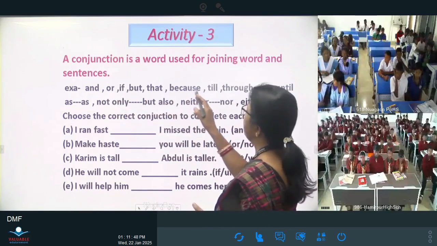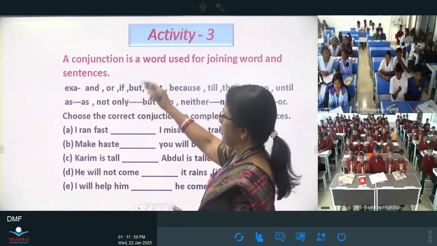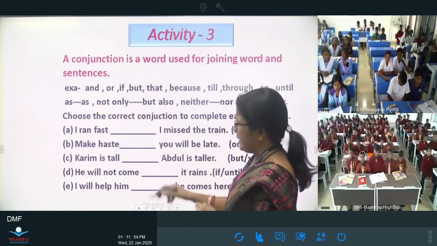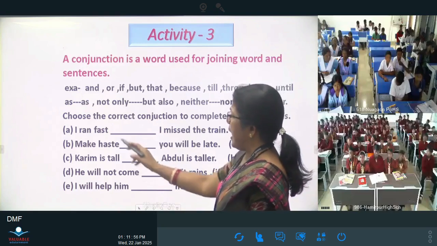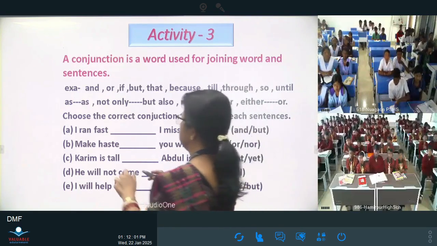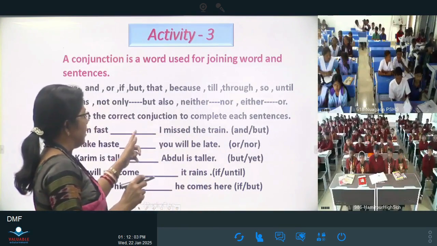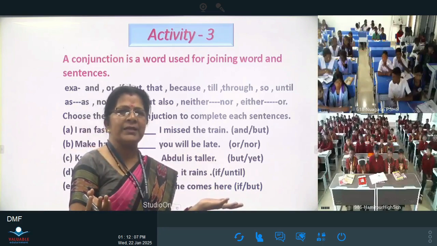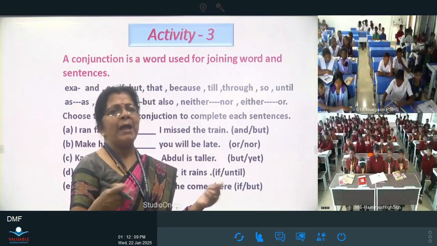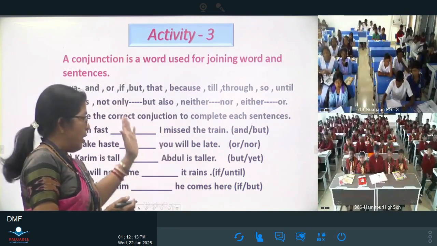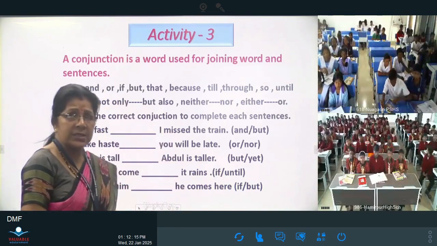Conjunction is a word used for joining words and sentences. These are the different conjunctions: and, or, if, but, than, because, till, so. Fill up these lines with suitable conjunctions. I ran fast. I missed the train. And, or, but. I ran fast but I missed the train. Okay? So similarly you fill up all these lines with suitable conjunctions. Okay?